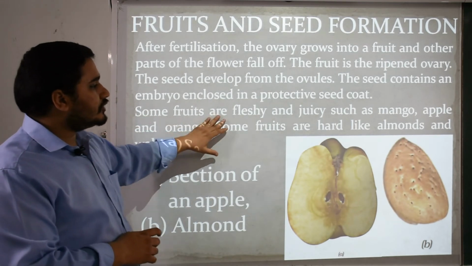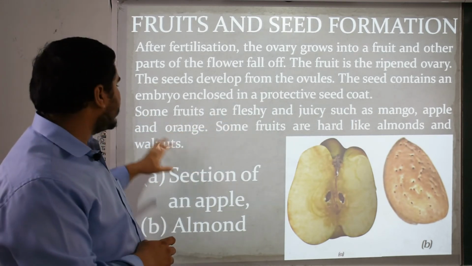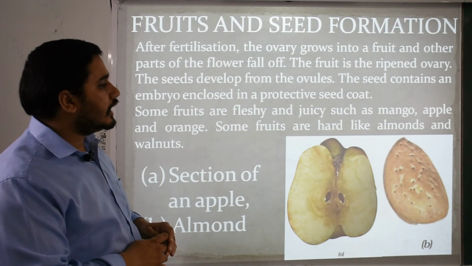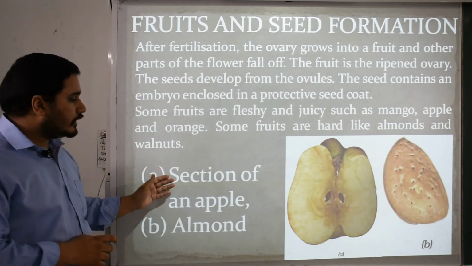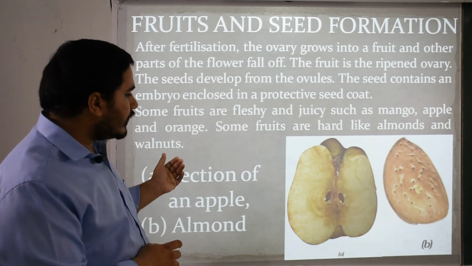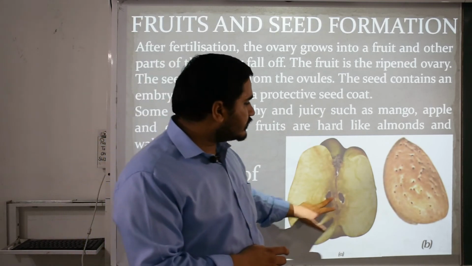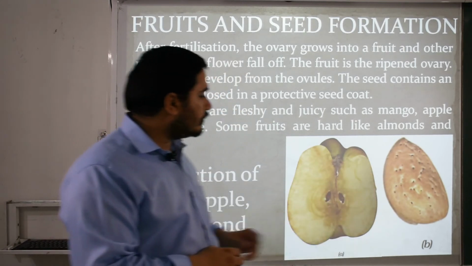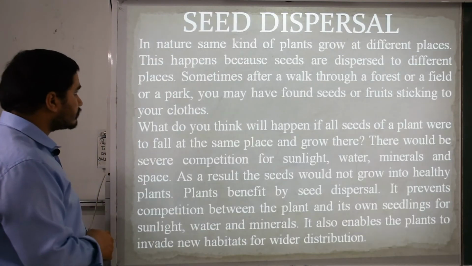Some fruits are fleshy and juicy such as mango, apple and orange. Some fruits are hard like almonds and walnuts. So here sections of apple and almonds are shown. Seeds are covered easily there, and it has a kind of hard shell.